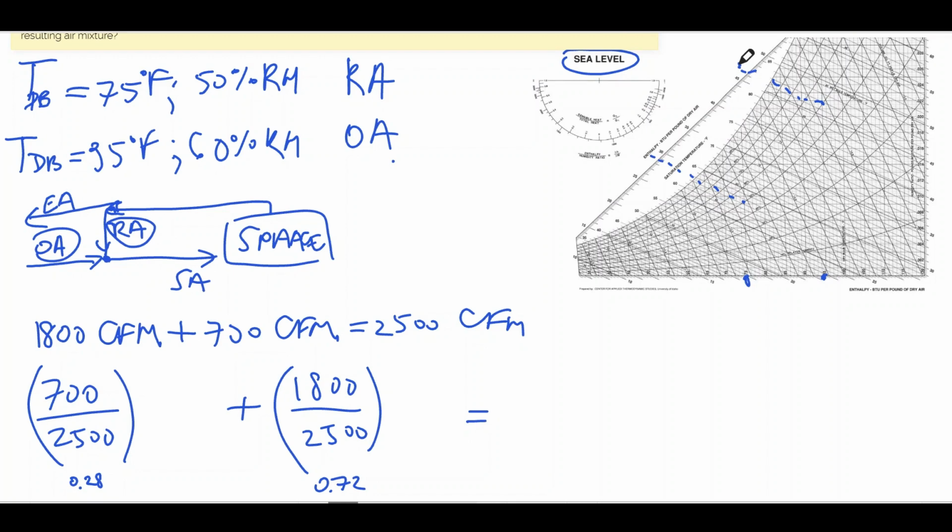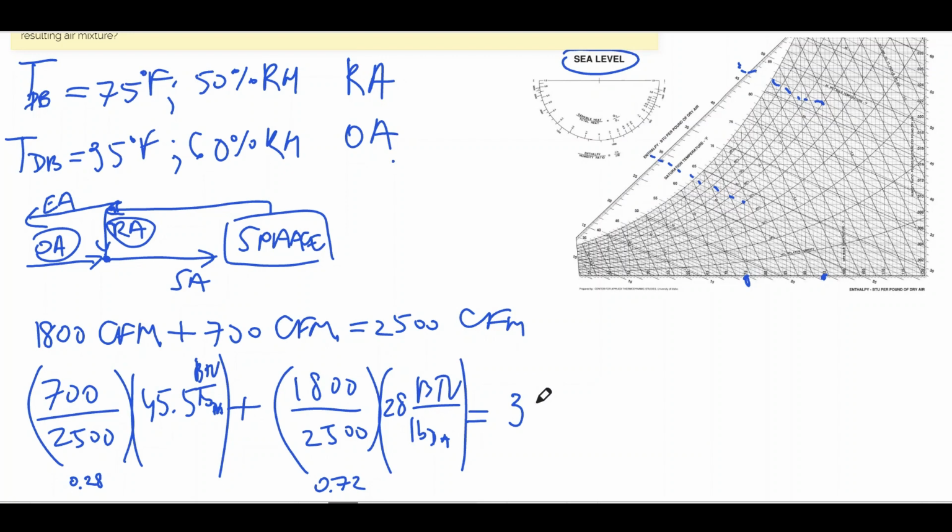So for our outside air, our enthalpy was 46.5 BTU per pound of dry air. And for our return air, it was 28 BTU per pound of dry air. So our final condition for the mixed air is going to be 32.2 BTU per pound of dry air.